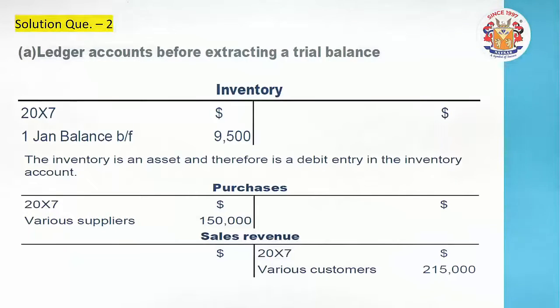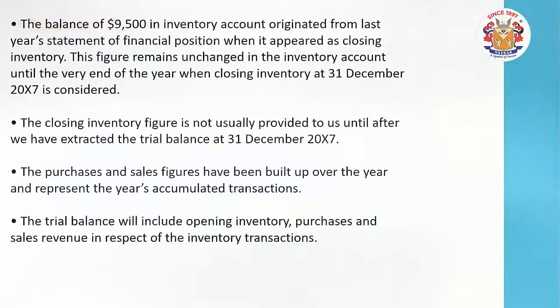Friends, this was before extracting the trial balance. This was the entire portion. Now, after that, the balance of inventory, the opening inventory, was there as the closing inventory of last year. Now we will take it to the income statement.